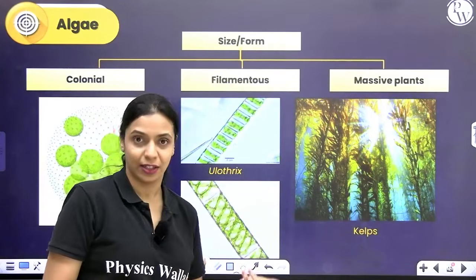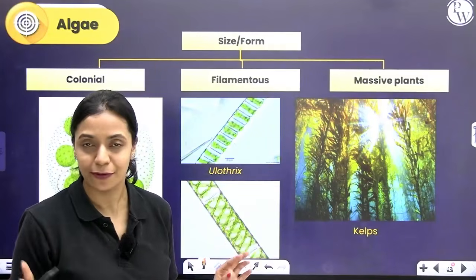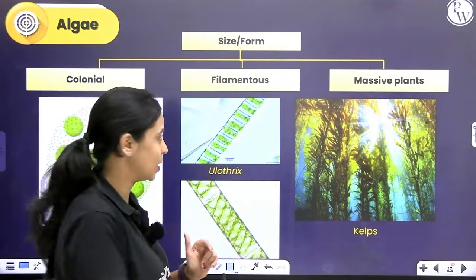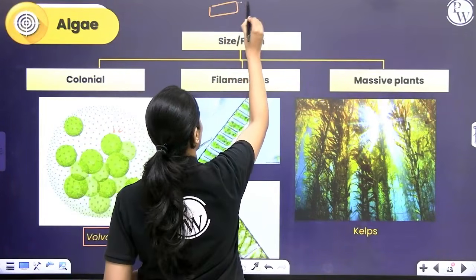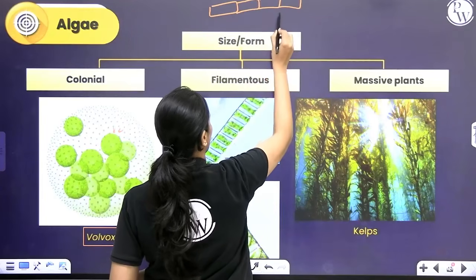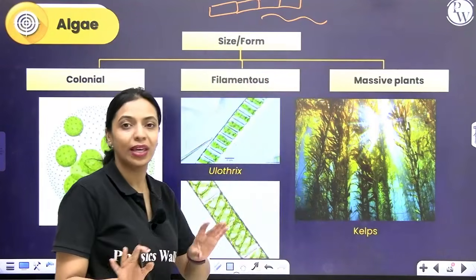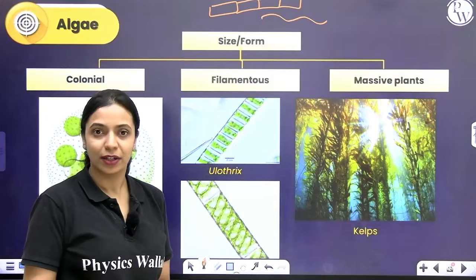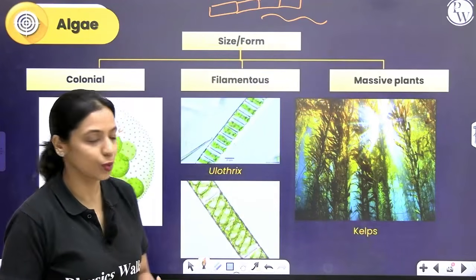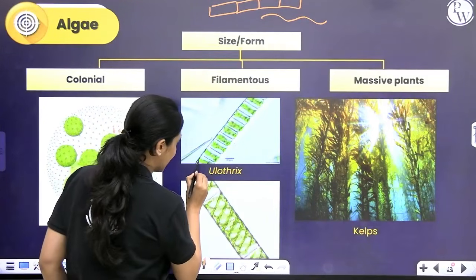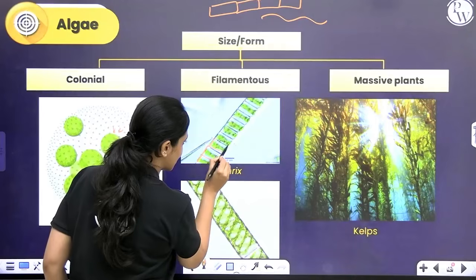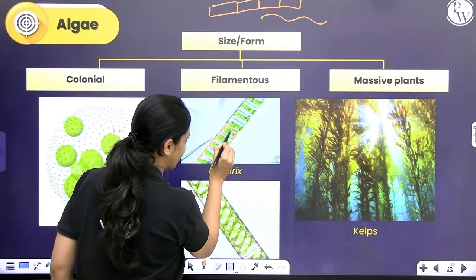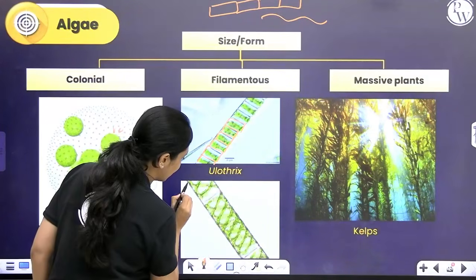Then we have filamentous forms. You know how hyphae are filamentous. Filamentous means cells lie end to end, one on top of another, and form a long thread-like structure. We call that the filament. We see filamentous forms like Spirogyra and Ulothrix as well. So here you can see this is one cell, this is one cell, this is one cell. They're all lying end to end and forming a long filament.